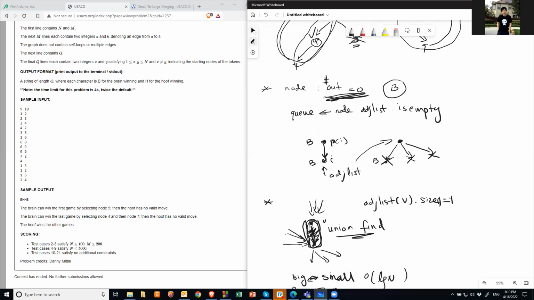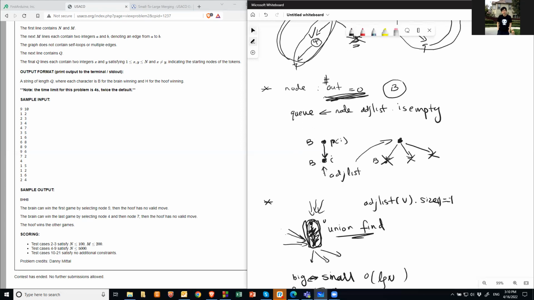Then of course, you put the parents into the queue to search whether that parent is satisfied or not, at the end of the queue, right?